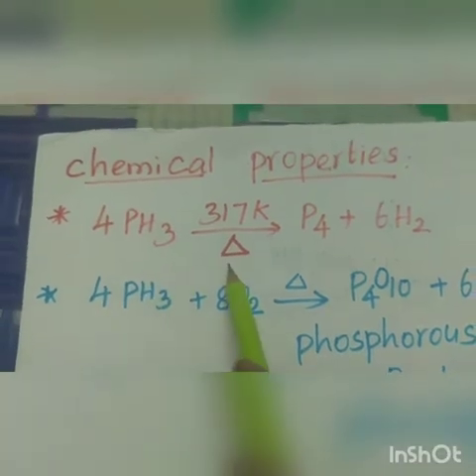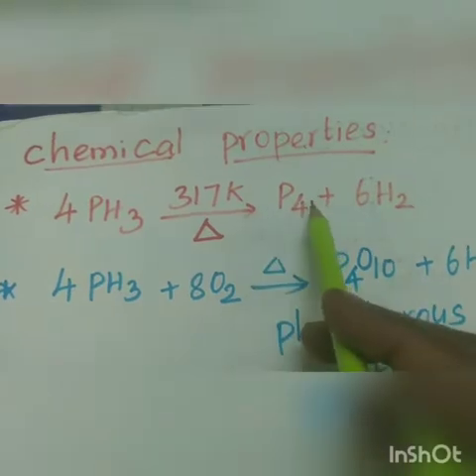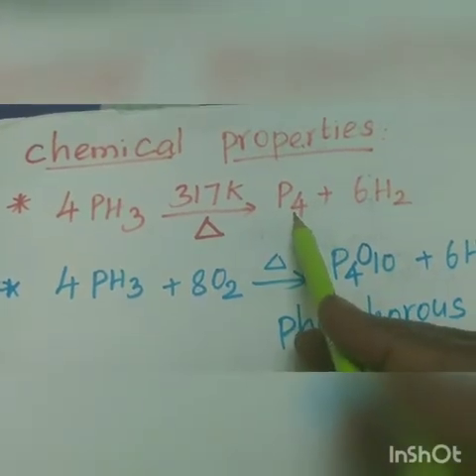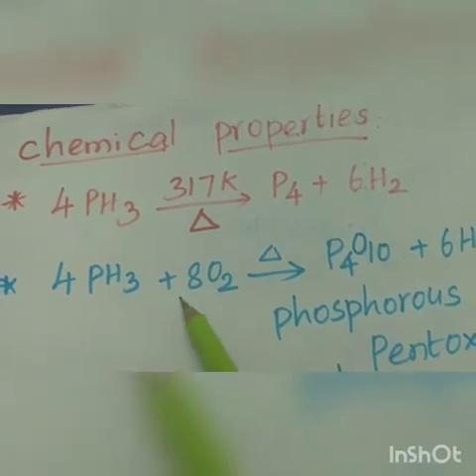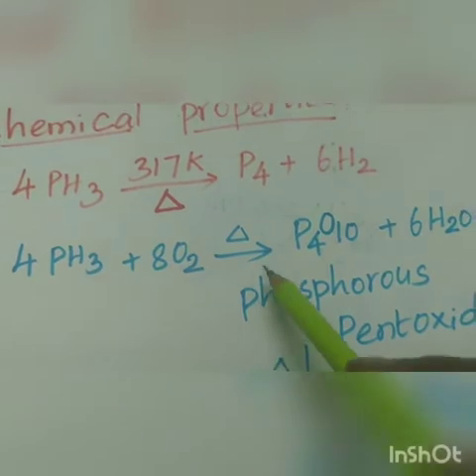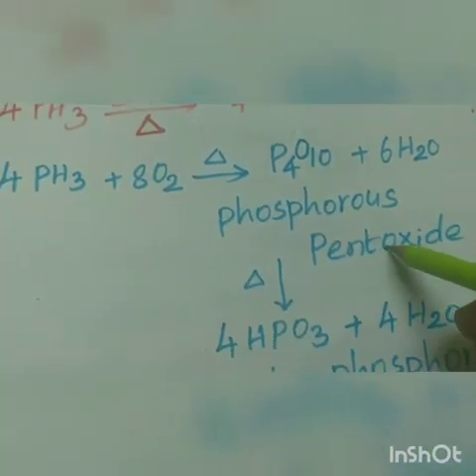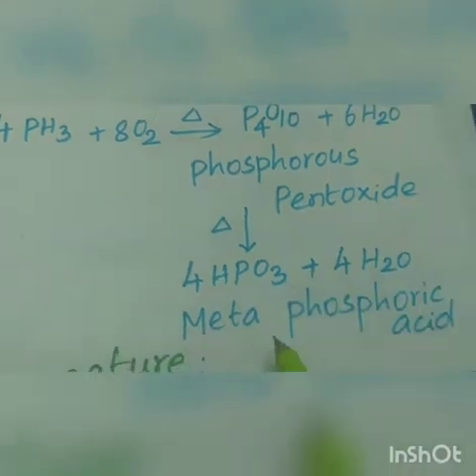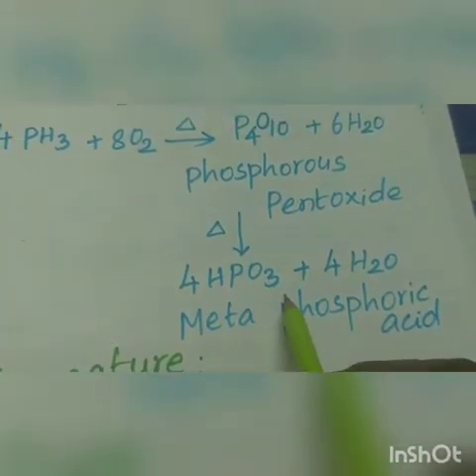Next, we see the chemical properties of phosphine. When phosphine is heated at 317 Kelvin, it decomposes into its elements, phosphorus and hydrogen. If phosphine gas is heated with air or oxygen, it gives phosphorus pentoxide. Further, it changes into metaphosphoric acid, HPO3.